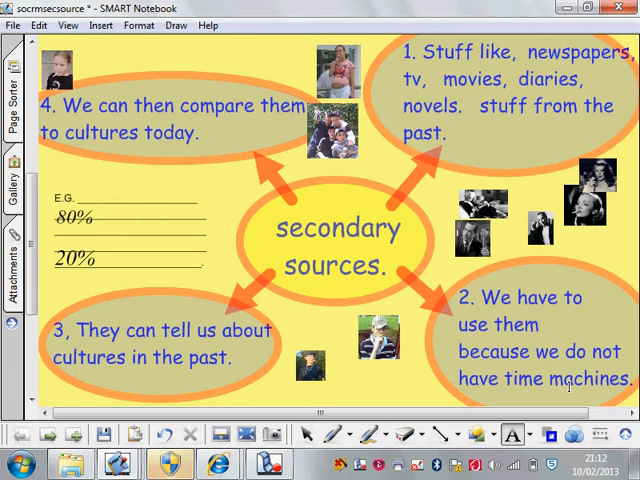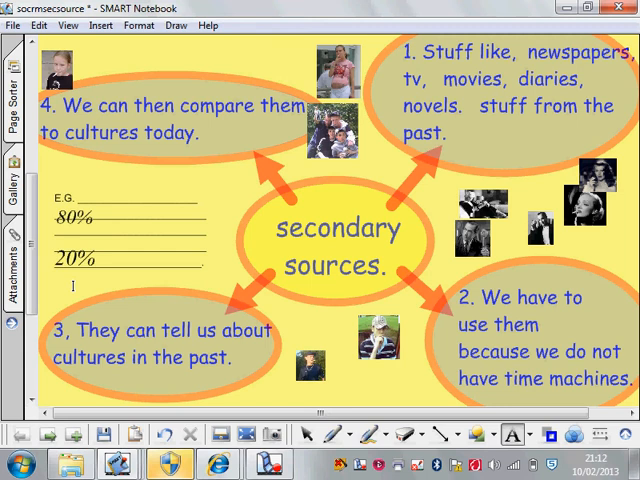We'd jump in a time machine, we'd go back 500 years, and we'd give out questionnaires, or we'd do observations, and we'd know what their culture was like. But we can't do that. We want to know what culture was like in the past so we can see how it's changed compared to today. But we don't have a time machine. So we use these sources, they tell us about the past, and we compare them to our culture today.